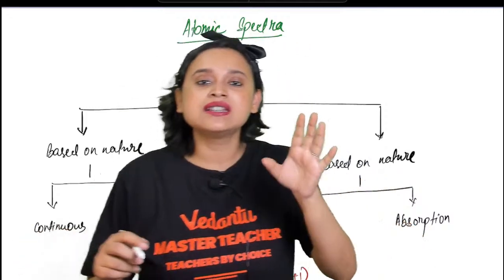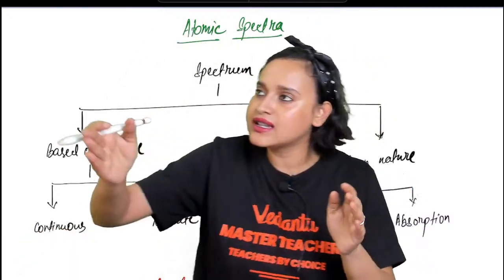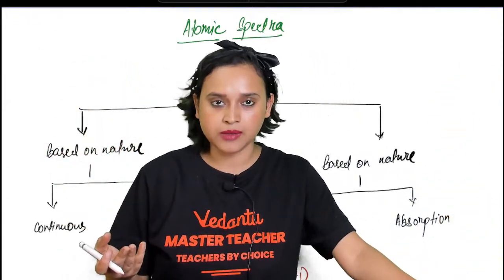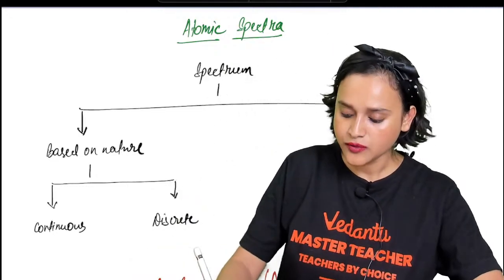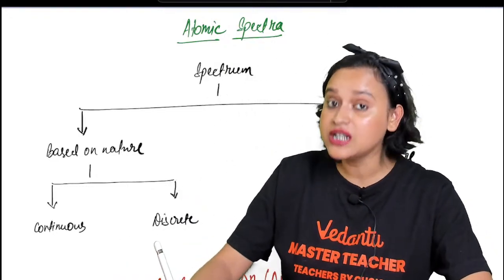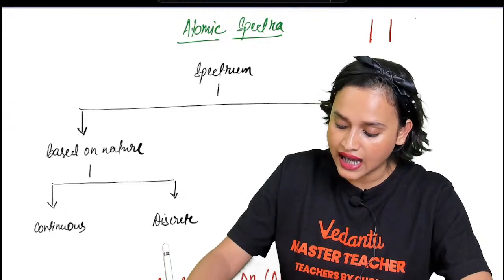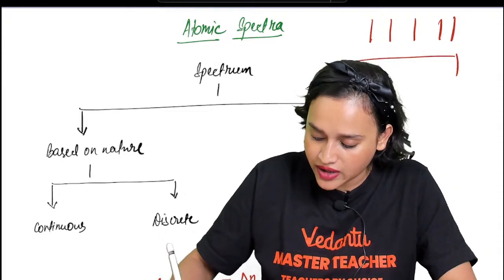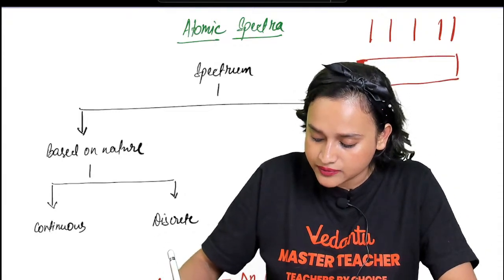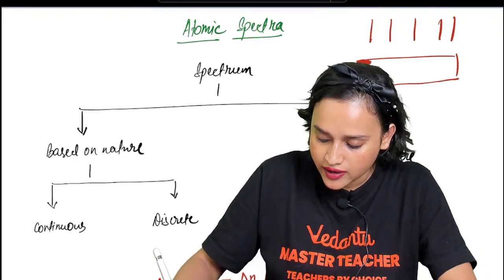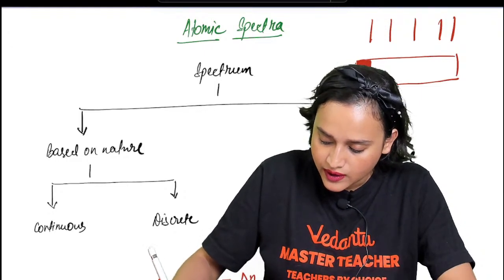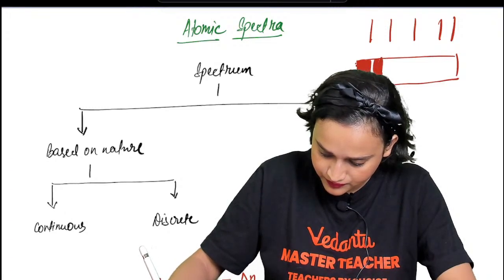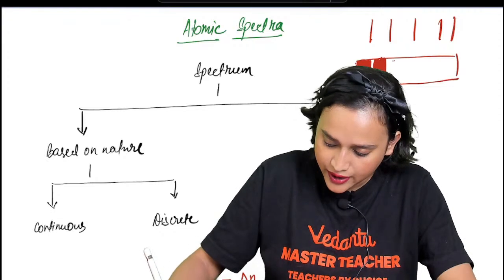That means that if emission is the lines, then the absorption is the whole spectrum without those lines. Getting my point? Suppose emission spectra is just these lines, then what is the absorption spectra? The absorption spectra is basically this. These are complementary to each other. Are you getting my point, everybody?